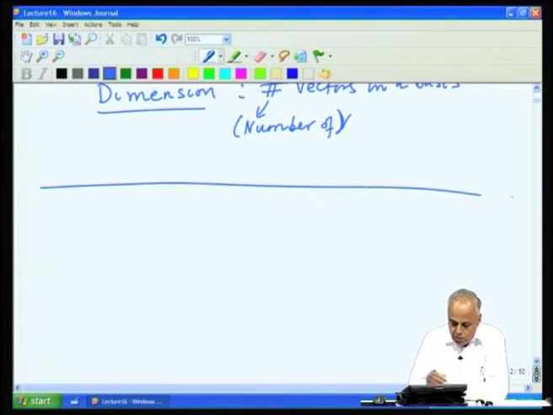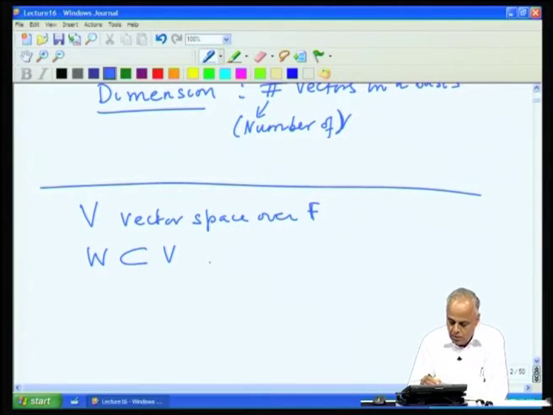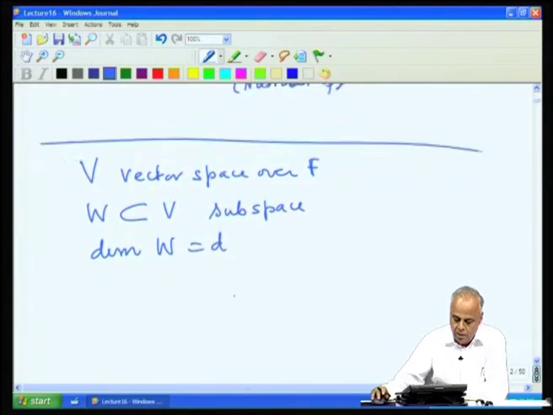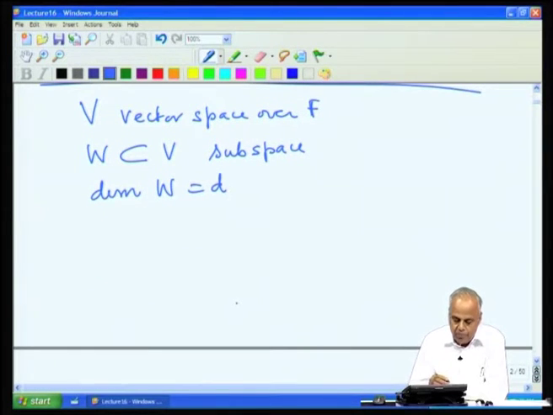So, now suppose we have a vector space over a field F and we have a subspace W and the dimension of W is D. Then we observed by the same principle as above, since the dimension is D, any D plus 1 vectors must be linearly dependent.